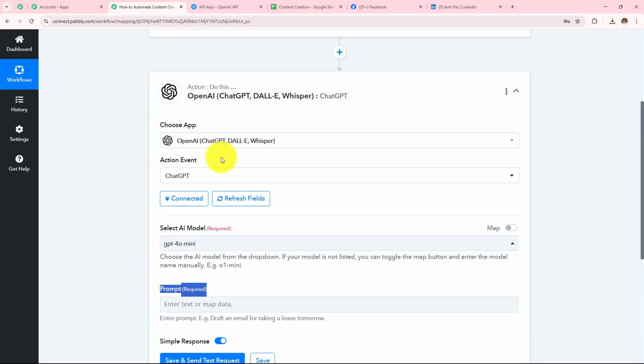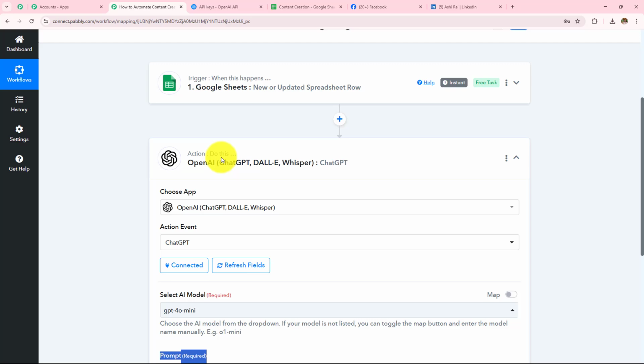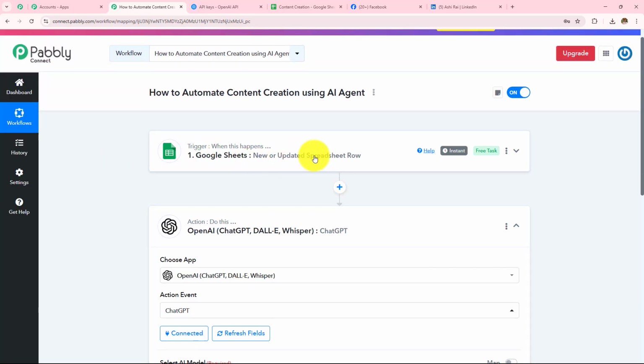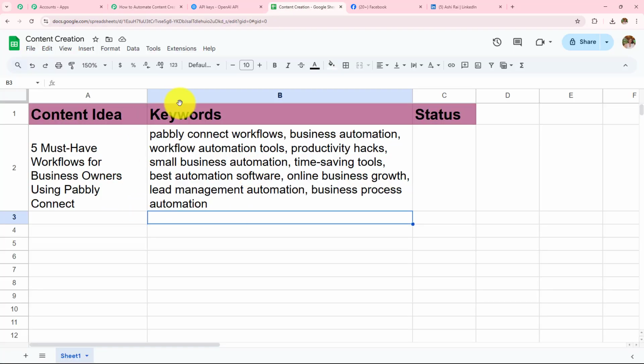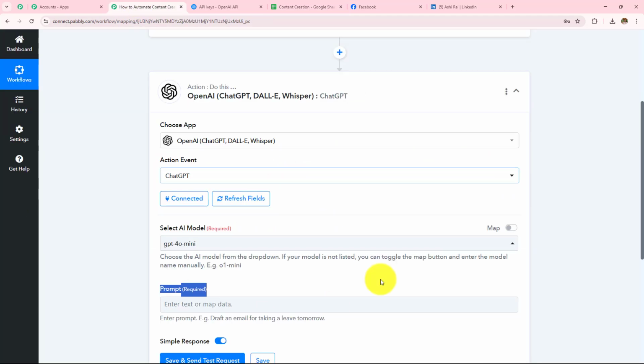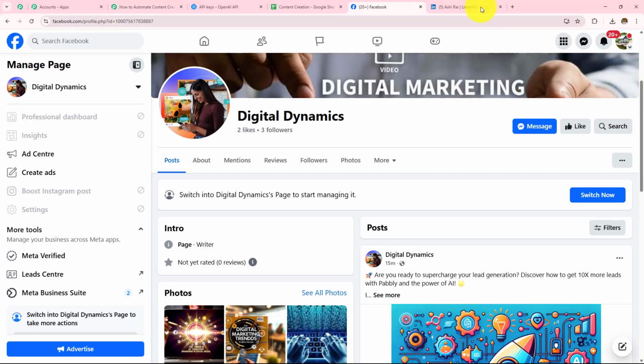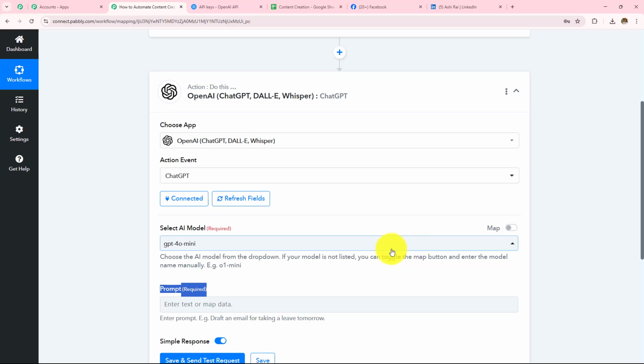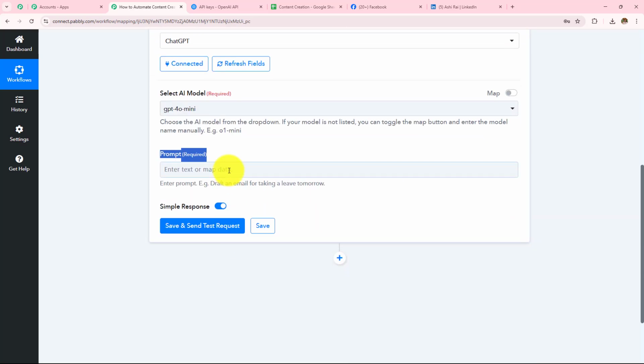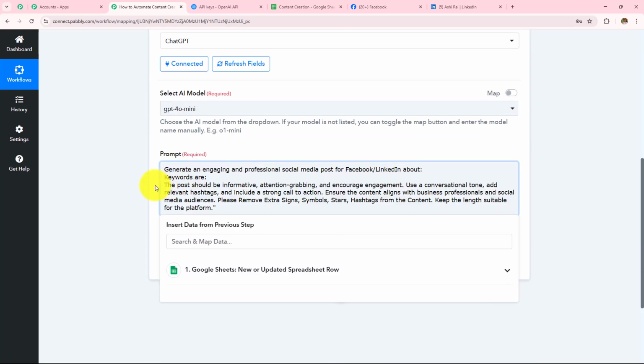I have to give a prompt in such a way that whatever data I am adding in this particular spreadsheet, content is created out of that. And then I can post that same content on my Facebook and on my LinkedIn. So here I have entered my prompt: generate an engaging and professional social media post for Facebook, LinkedIn, about, and now I am going to add my idea.